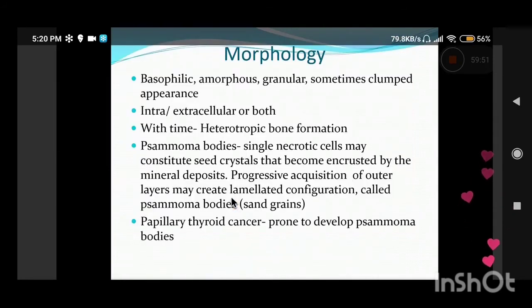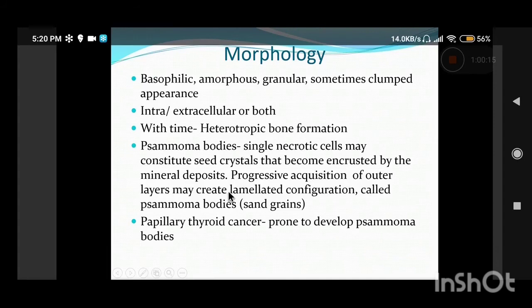Now, microscopically, calcification appears as big bluish deposits. That is why on H&E staining we use the word basophilic. Basophilic means bluish; eosinophilic means pink. So calcium is basophilic, amorphous, powdery, granular in appearance, and it can be intra- or extracellular, and it can undergo bone formation with time.